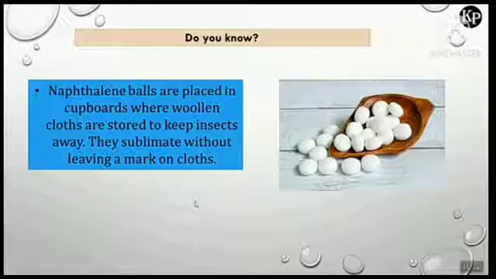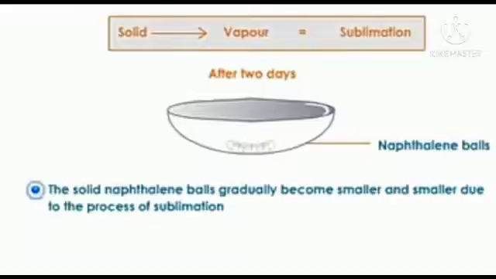Even at home, you take 2-3 naphthalene balls and keep them in a bowl, right? And leave it for 2 days. After 2 days, what you will observe is that the solid naphthalene balls gradually become smaller and smaller due to the process of sublimation. And after 1 week, they will disappear.